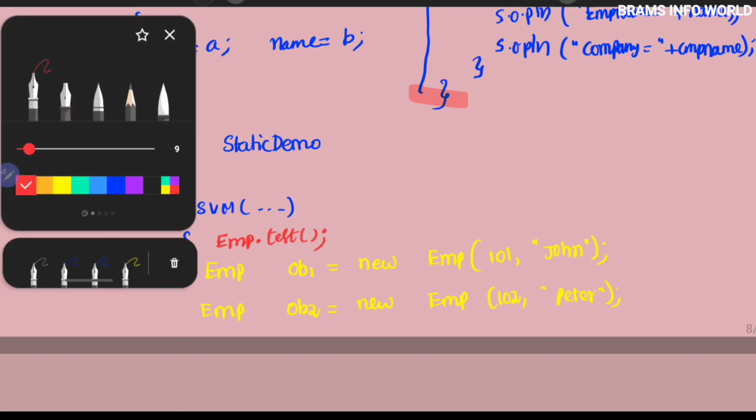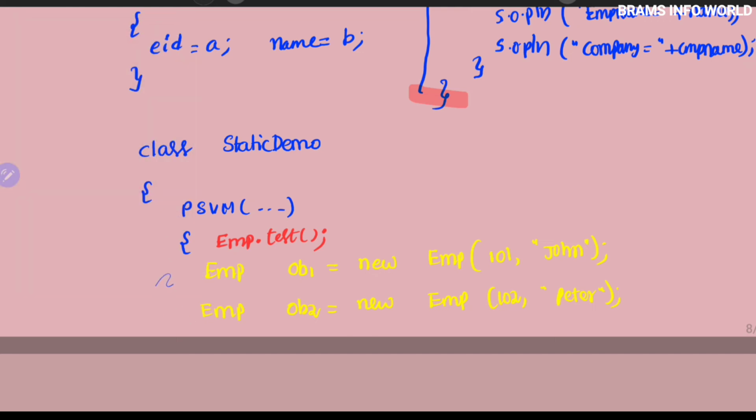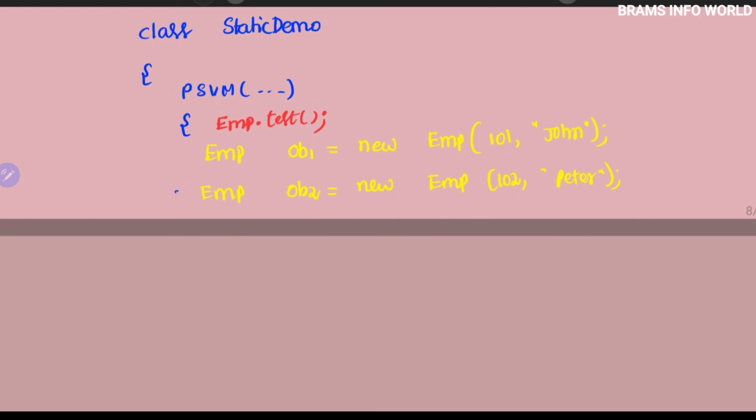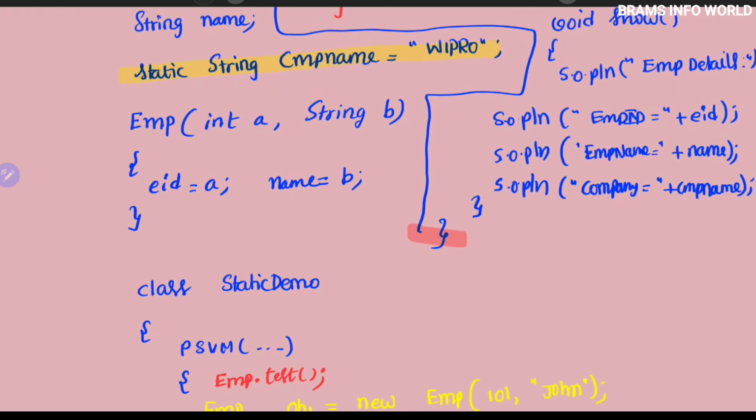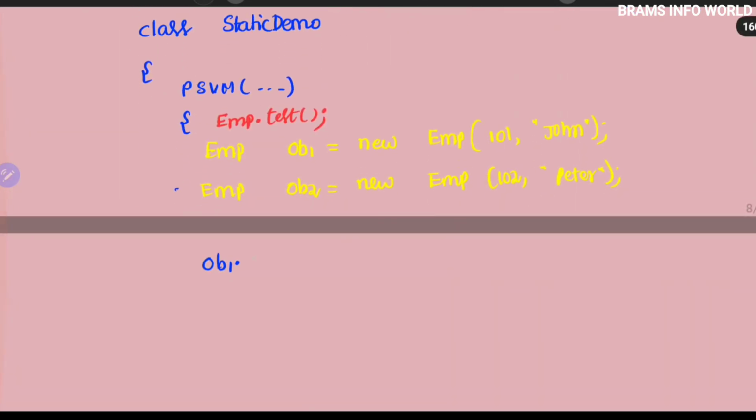So this is our main class, and after that what do we have to do? We have to call ob1 dot show for printing the details, ob1 dot show and ob2 dot show, closing of the main, closing of the class.